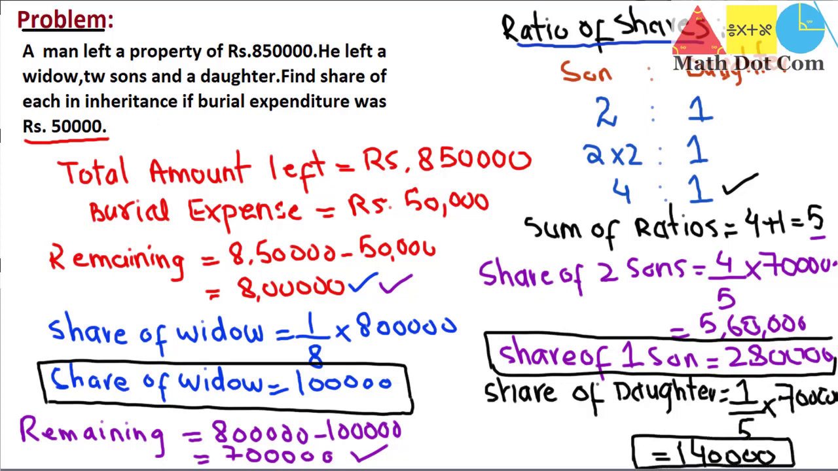This is how you can find the share of the wife, daughter and son. One thing you have to keep in mind is that first you have to find the share of the widow, then subtract that value from the total inheritance that you have got after subtracting the expenditures, and then the remaining amount will be divided among the son and daughter according to the ratios given in the Islamic law of inheritance.